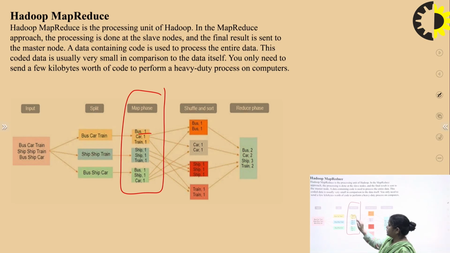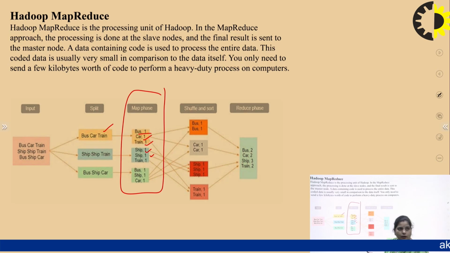The occurrence of bus is 1 in this particular data set, and car is also occurring 1 time, and train is also occurring 1 time. Next one, ship, train. First of all, ship has value 1, and then again ship has value 1, and then train has value 1. Then in this data set, bus has 1 value, ship has 1 value, and car has 1 value.